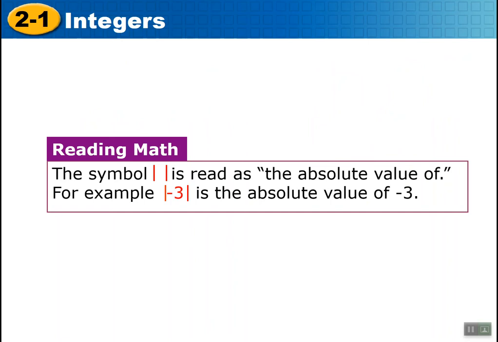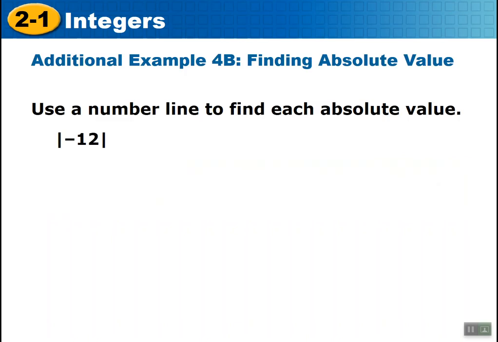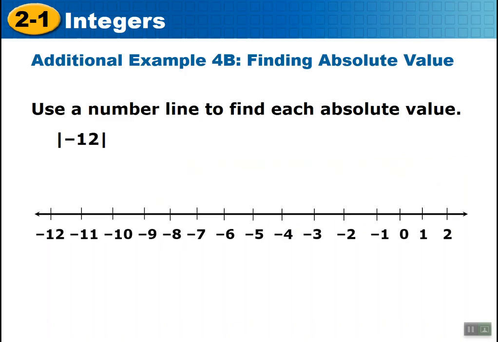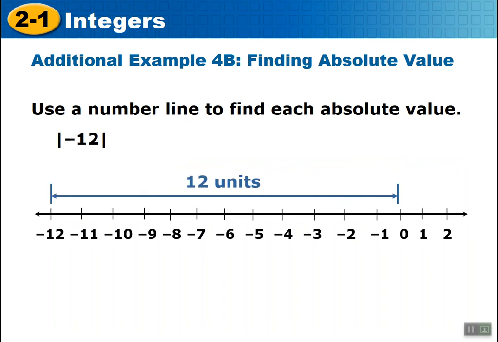For example, the absolute value of negative 3 is 3, which means it's 3 units away from 0. Absolute value is never negative. It's distance from 0, meaning it's always a positive value. Find the absolute value for each of these. Okay, it's 12 units away from 0, so the absolute value of negative 12 is 12.